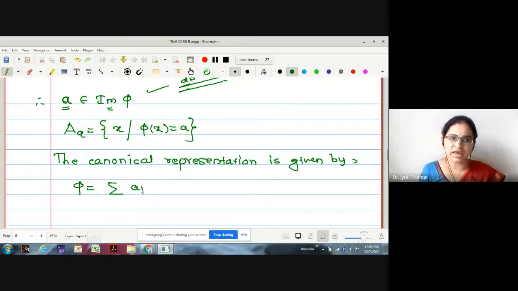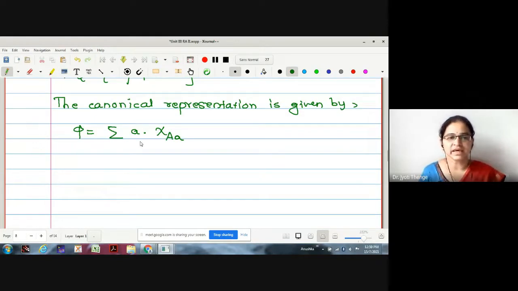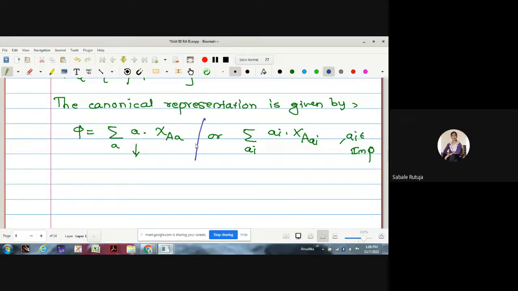This is the sum over a of a into chi of A_a, where a is an element of image of phi, which are distinct. Or one can write this as the sum of a_i into chi of A_{a_i}, where a_i is in image. Is the point clear?